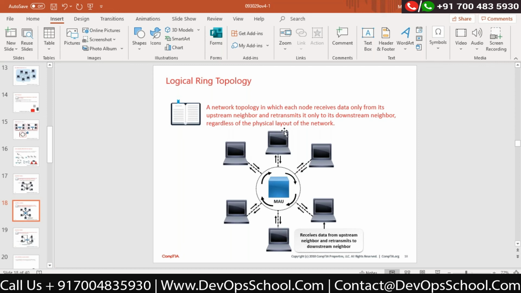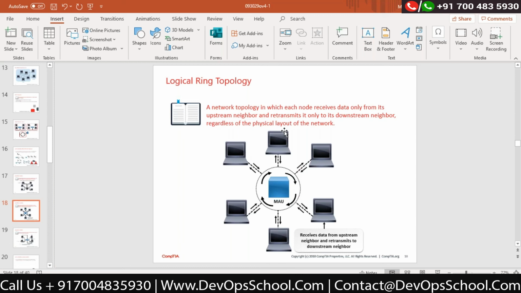Logical topology means how the data flow is happening. By looking at a hub, we come to know that this is a star topology. I agree. By looking at the physical arrangement, it is a topology called a star. But how is the data flow happening? The data flow is exactly like a bus, because it is going to every computer for processing.